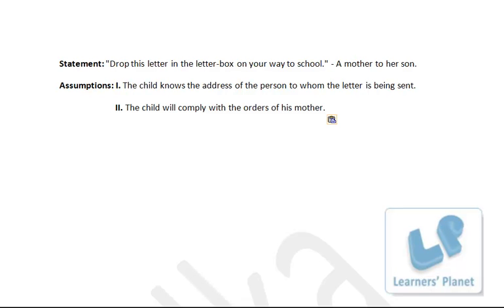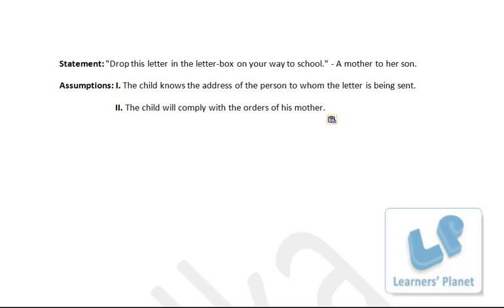The statement over here, drop this letter in the letter box on your way to school, a mother to her son. Now the first assumption over here, the child knows the address of the person to whom the letter is being sent. See, the child has to drop the letter in the letter box. He doesn't have to go to the person personally to deliver the letter, so he doesn't have to know the address. He need not know the address of the person to whom the letter is being sent. So this assumption is actually not at all implied. Then the second one, the child will comply with the orders of his mother.